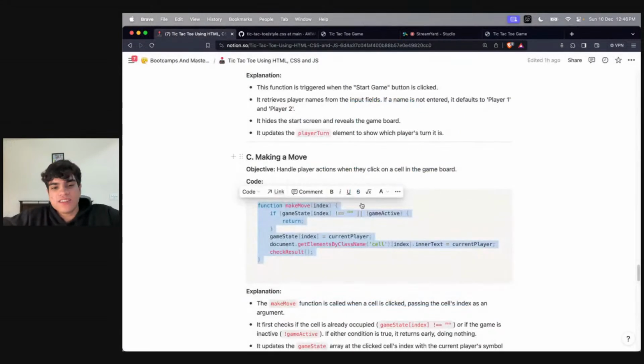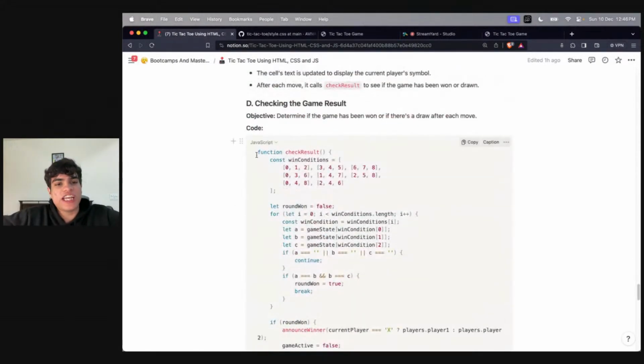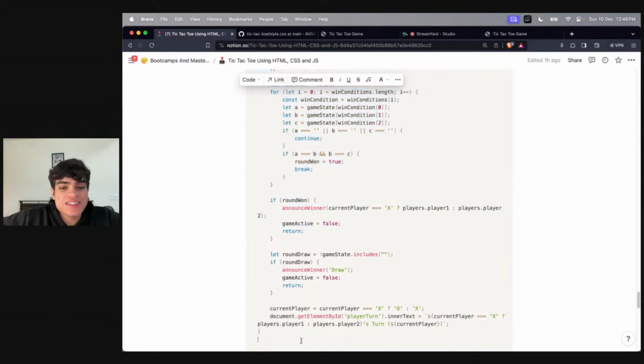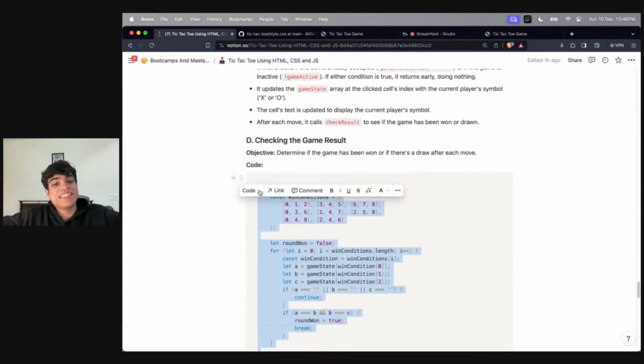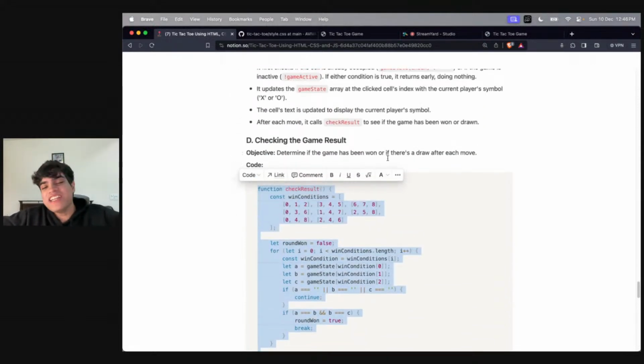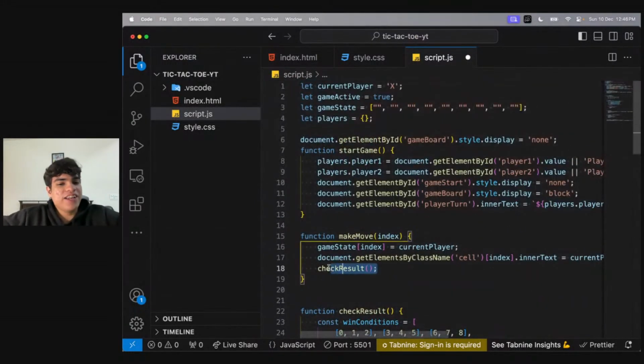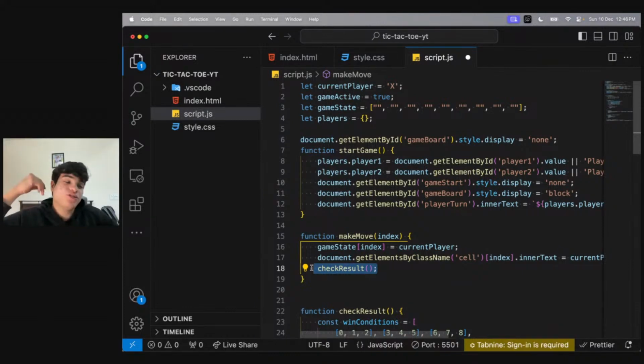So you need to check the result, and to check the result, there's another logic that I've written. Now, this is where things get really, really interesting, and I'll tell you why. I think till check result, everyone has understood that with every move that we are writing, we need to check the result. I will explain the check result code now. Don't worry about that. But till check result, has everyone understood?